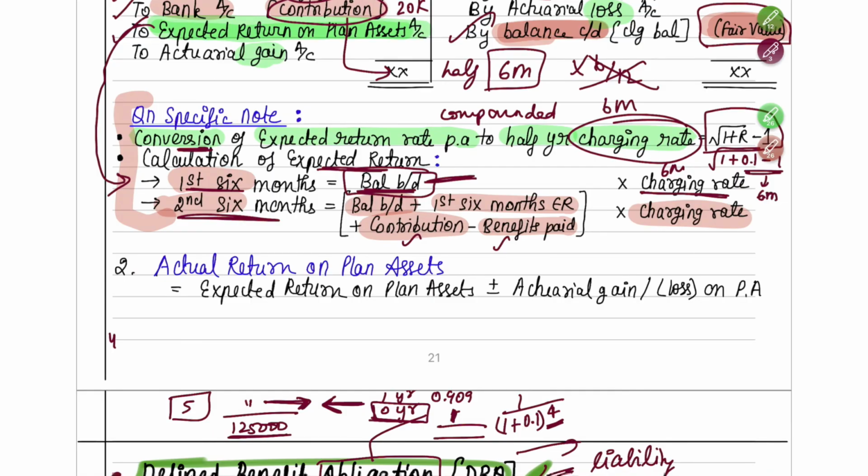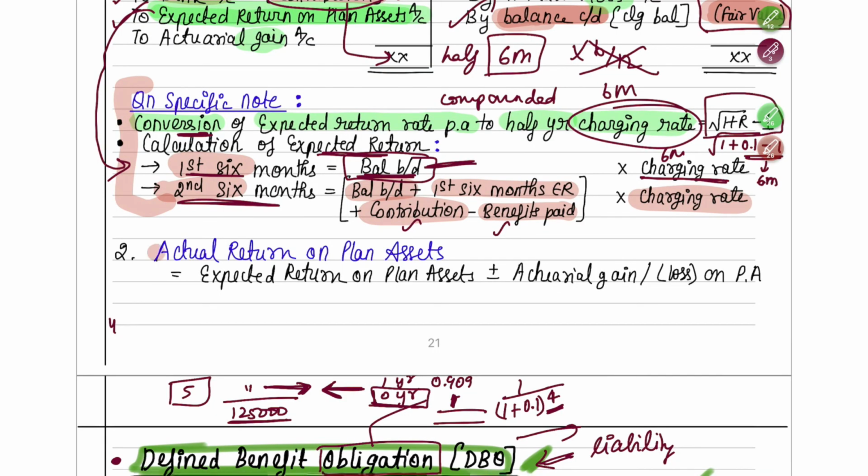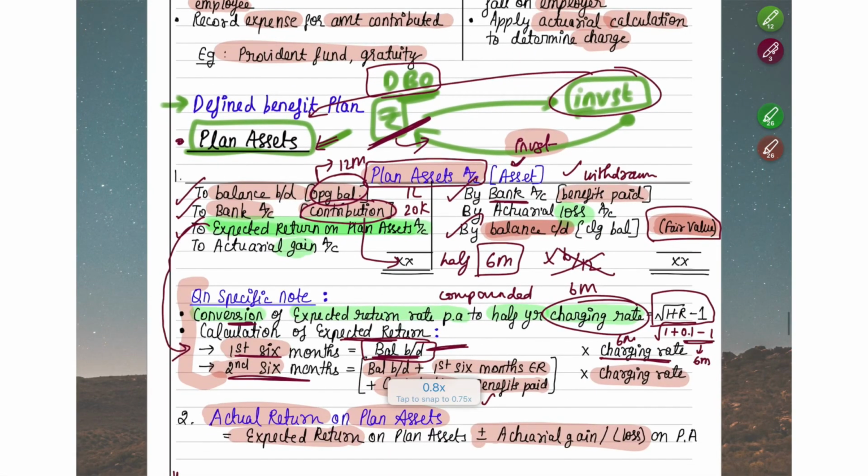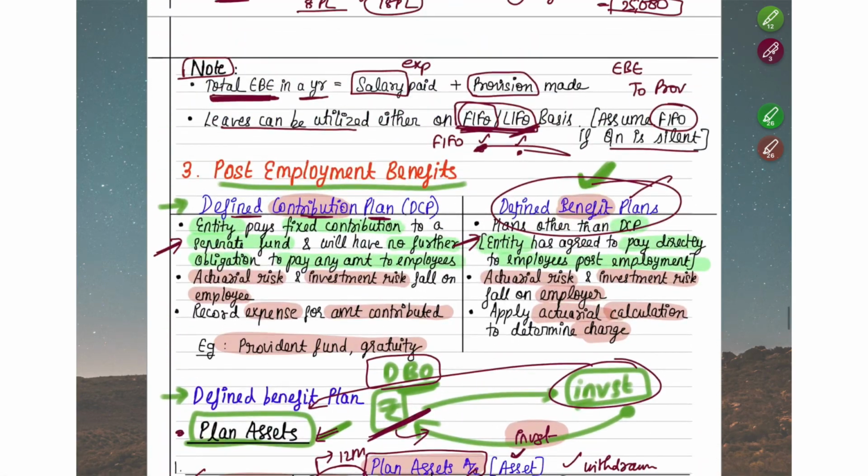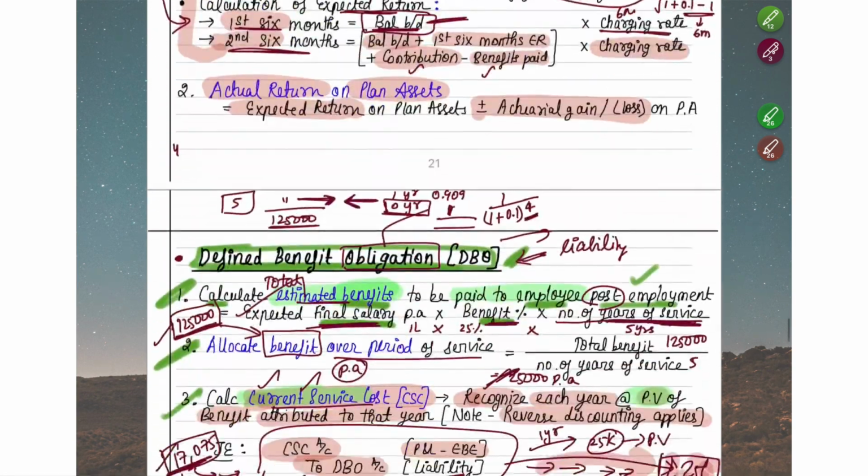And the final point is, in your question they'll tell you to find out the actual return on plan assets. So what is actual return on plan assets? It is nothing but expected return plus or minus actual loss or gain, that will be your actual return on plan assets. Okay, so yes guys, I hope you understood plan assets also. So this was all about your post employment benefits. Yes, and with this